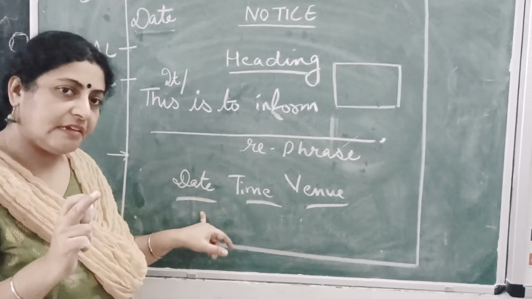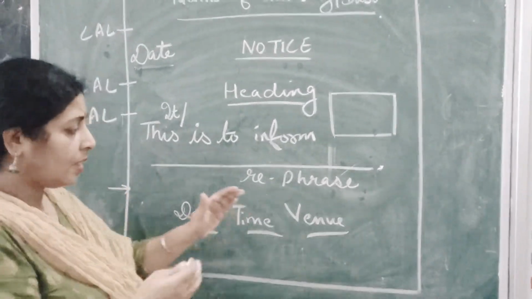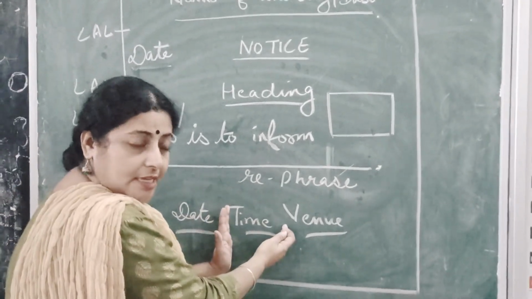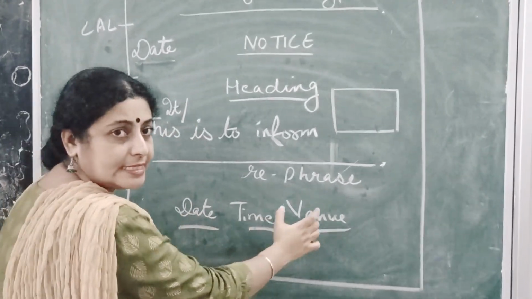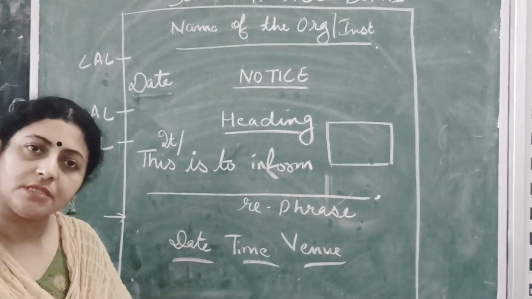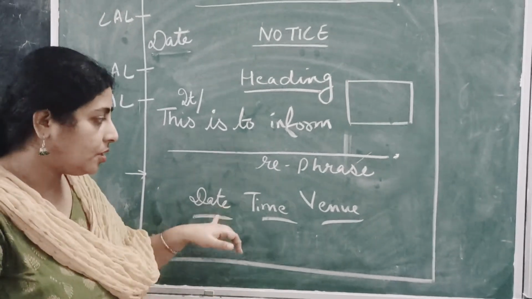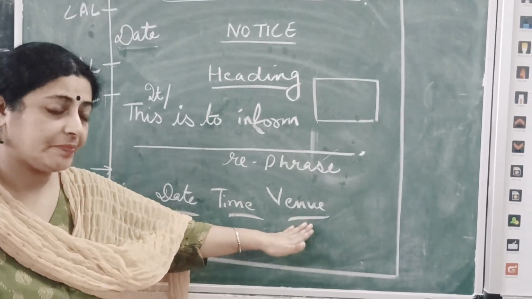CBSE makes it very clear that if students have not mentioned date, time and venue, what is the date of the meeting, what is the time of the meeting, and what is the venue, that should be categorically separated if it is about invitational notice, or if it is about agenda notice or simple notice. Your notice should have date, time and venue.